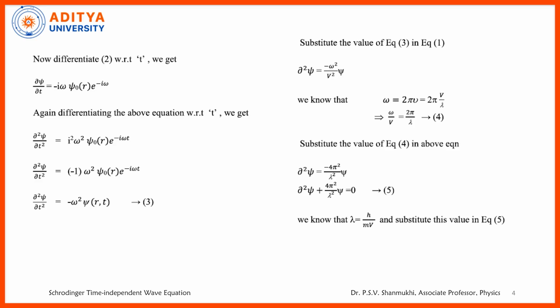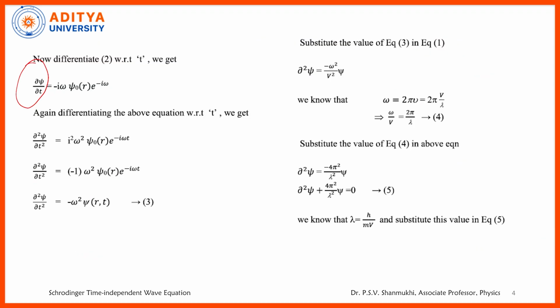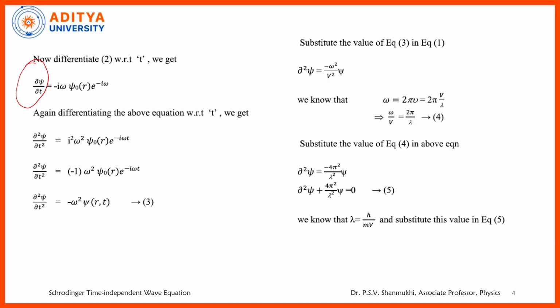Now I want to take dou psi by dou t, differentiating this with respect to t. Taking the first derivative, what do we get? The derivative of e power minus i omega t gives minus i omega into e power minus i omega t. So I am writing minus i omega into psi naught e power minus i omega t.